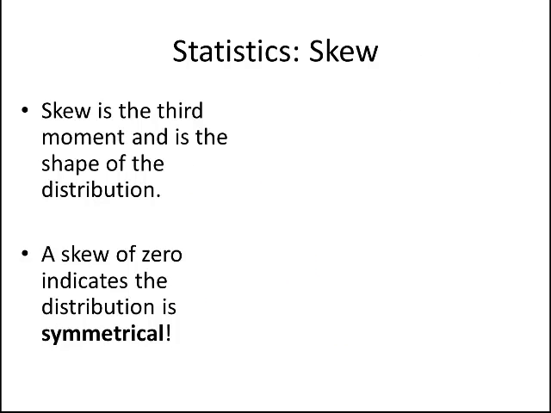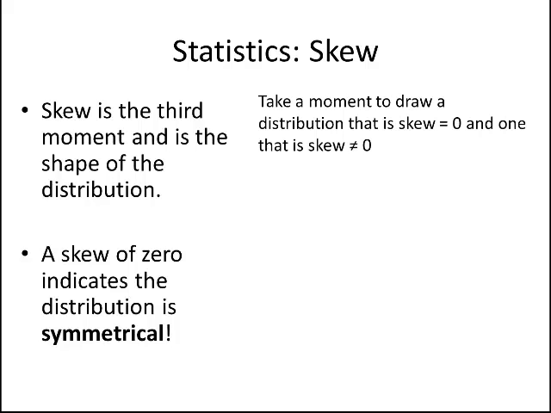Okay, so the third and last moment that we're going to talk about is skew, right? And this is something that helps describe the shape of the distribution. A skew of 0 indicates that the distribution is symmetrical. So let's take a moment and draw a distribution. Draw one that you think has skew equals 0, and draw one where you think skew does not equal 0. So here are our little lines. I'll give you a minute to draw.